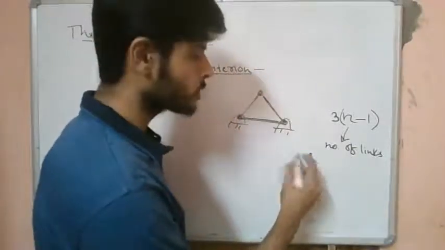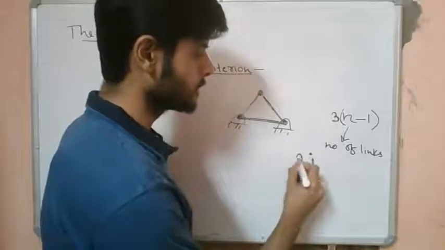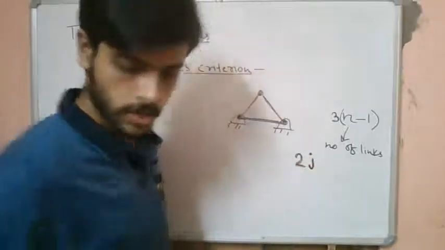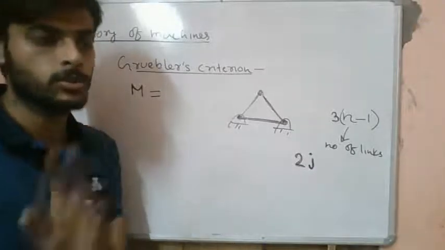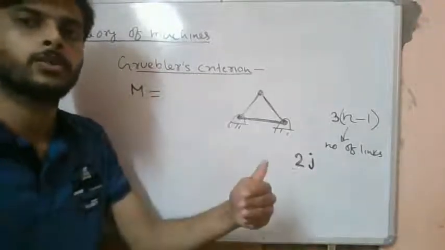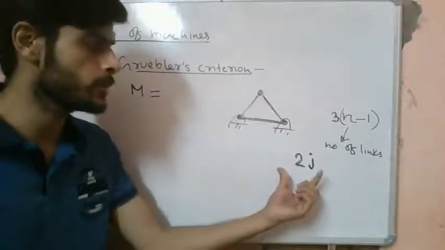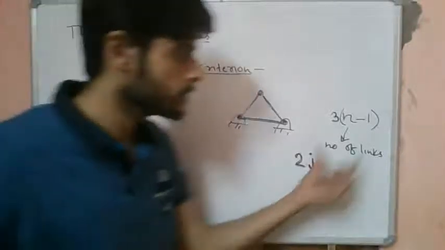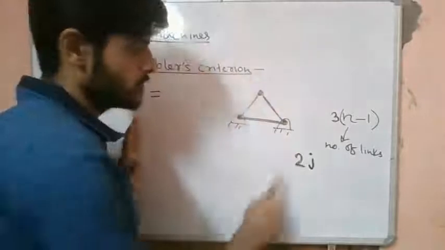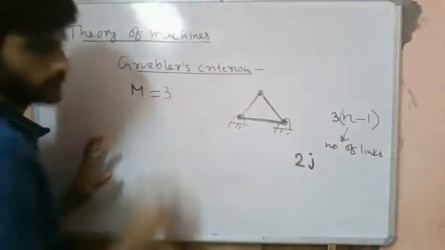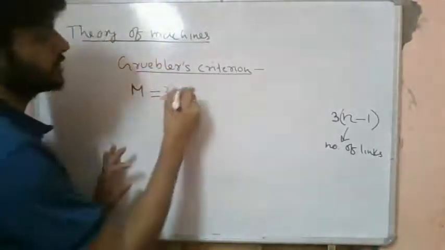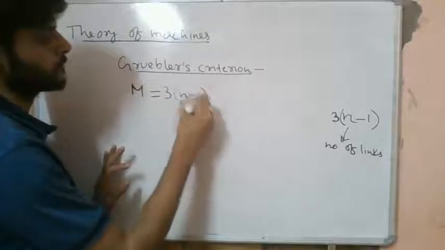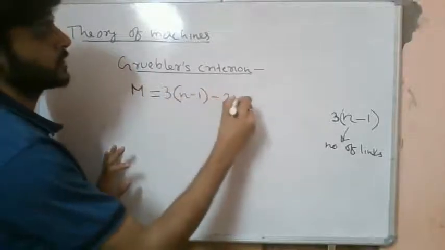So j number of pairs will subtract 2j degrees of freedom. So this 2j has to be subtracted from 3n minus 1. So 3 times (n minus 1) minus 2j.